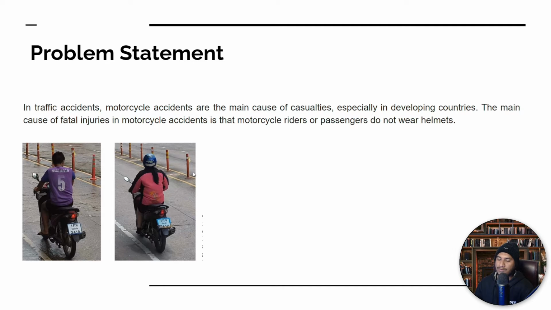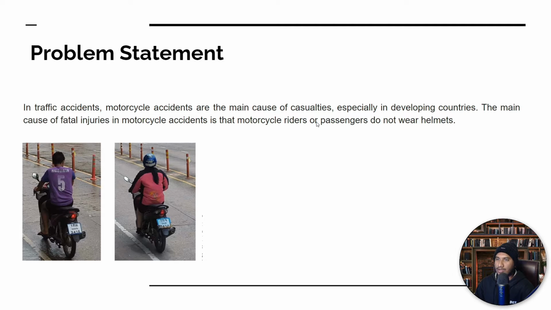And in the second image, she's wearing a helmet, so I can say she's using one safety guard. If any accident appears, she won't be getting that many injuries. Basically, between these two images, this image looks a little bit safer than this image. So here we're trying to prevent these kinds of injuries from motorcycle accidents.